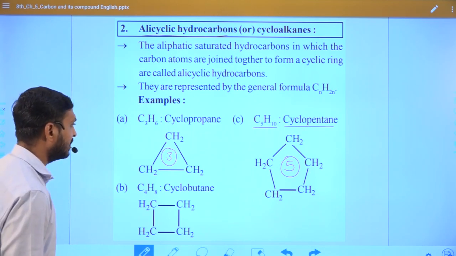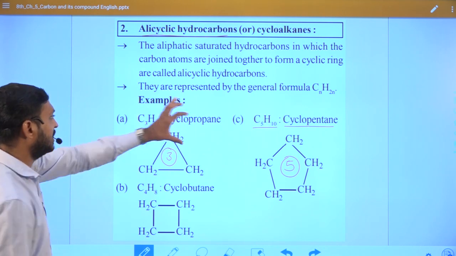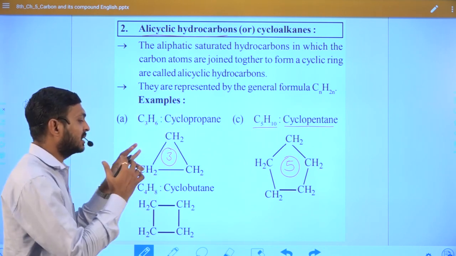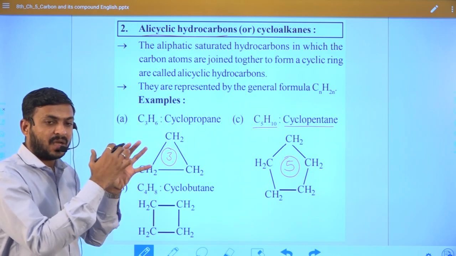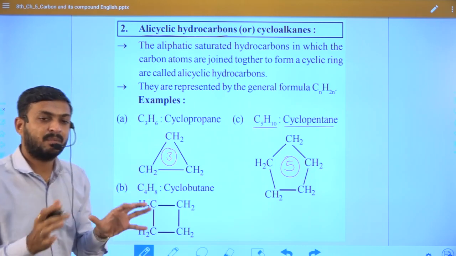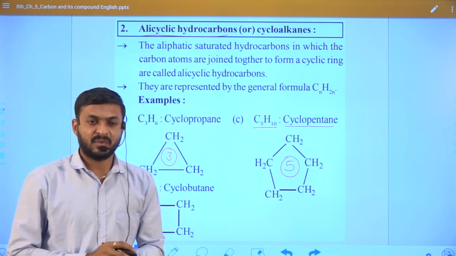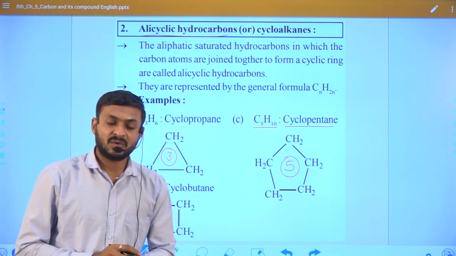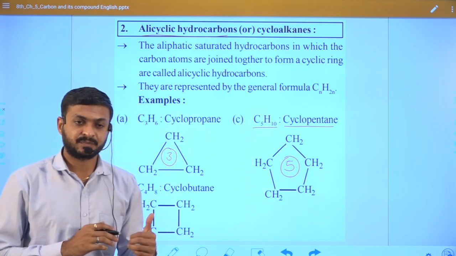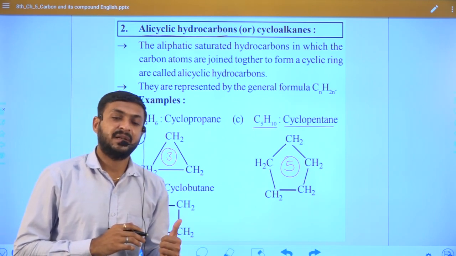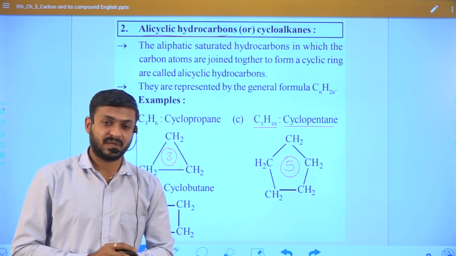We will discuss or learn this in our higher standard. Here we will not deal with its name, but at least we can classify whether a compound belongs to either an open compound or a cyclic compound. In open compounds also we can classify as saturated as well as unsaturated, right?